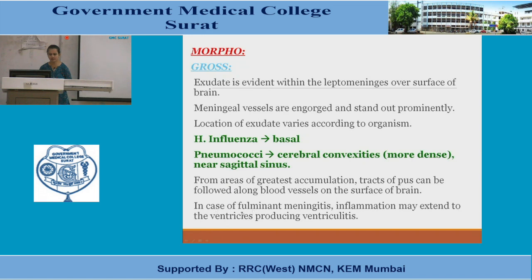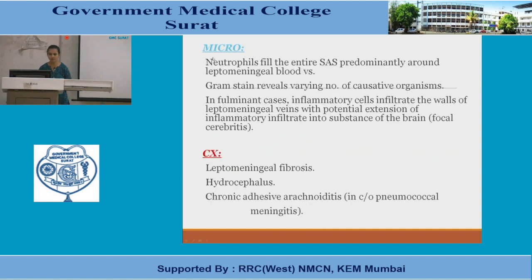In cases of fulminant meningitis, inflammation may extend to the ventricles, producing ventriculitis. So ventricles will also get inflamed from the meninges. So what will be seen in microscopy? Neutrophils fill the entire subarachnoid space, predominantly around the blood vessels. Gram stains reveal varying numbers of positive organisms.